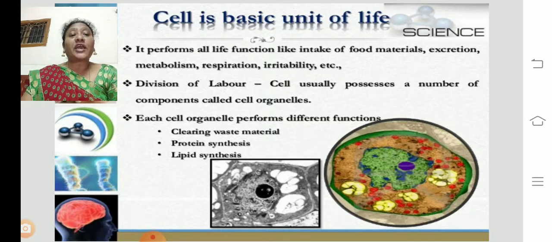So, division of labor. A cell usually possesses a number of components called the cell organelles. As the cell contains many different types of cell organelles, they divide the work. That is called a division of labor. As they have many cell organelles, they share the work and they work together. They work in an efficient manner to make effective livelihood of an organism.